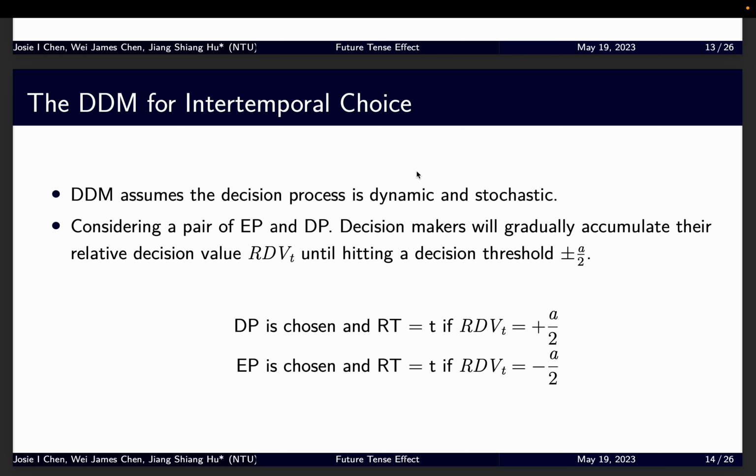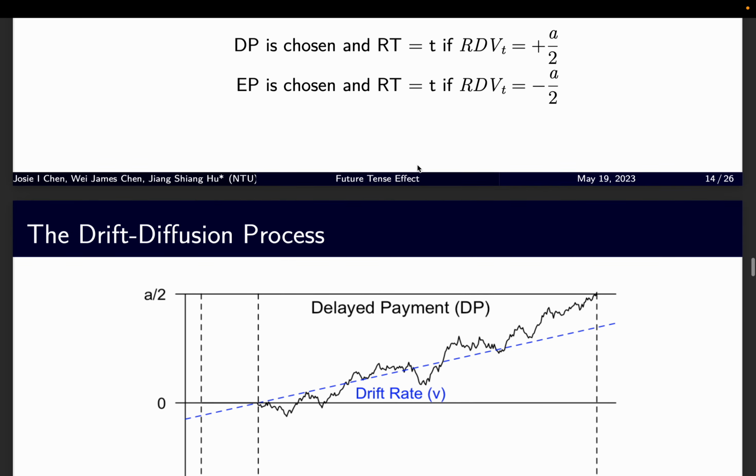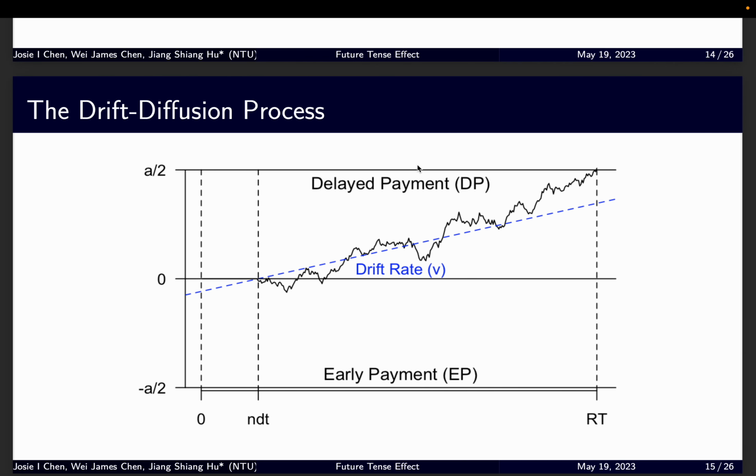We set the positive threshold for the delayed payment and the negative threshold for the early payment. So the drift diffusion process will look like this graph. The black line is the RDV accumulation process. You will accumulate it from the starting point and towards the delayed payment because the drift rate is positive.